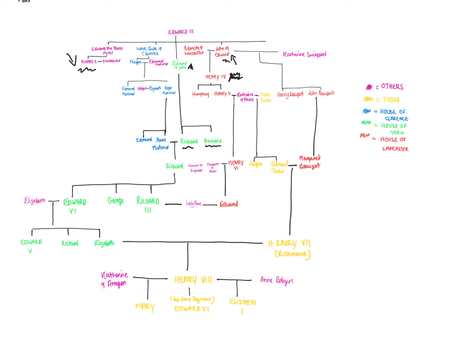So now we move on to what would constitute the plots of Henry IV parts 1 and 2, so Shakespeare's Henry IV parts 1 and 2. So since Richard dies without any children, as you can see over here, the legal line of succession should have gone to Lionel, the Duke of Clarence, who was the second son of Edward III. Lionel, however, is already dead by this point, but his grandchildren realise that they have a more rightful claim to the throne than Henry IV.